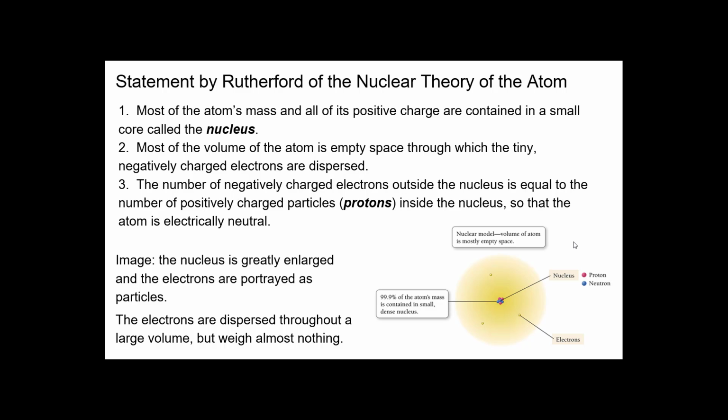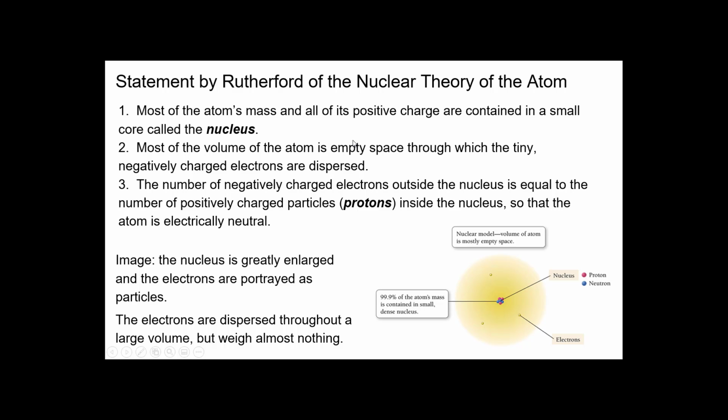Most of the volume of the atom is empty, through which the tiny negatively charged electrons are dispersed. So what he proposed is that even though there's a really tiny center that's completely concentrated, and that's where most of the mass is, there's still an outer layer, and that's where the negatively charged electrons are.